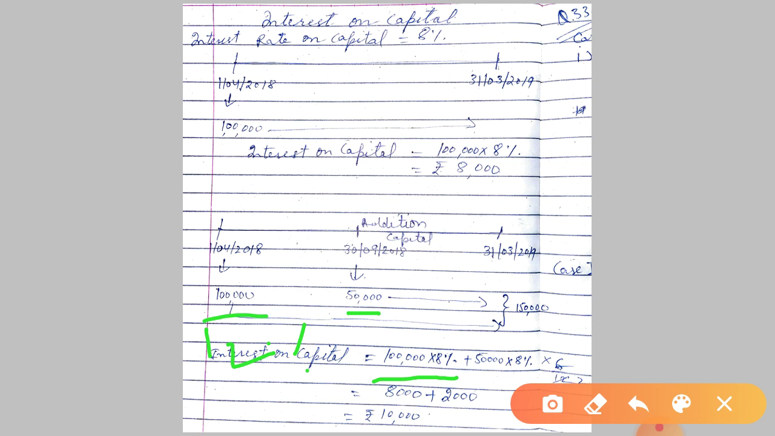Are you getting my point? This will be for 6 months. Here I have taken the time period as 6 months because the additional capital has been introduced at this date. So the total interest will be, with an addition sign, 1 lakh into 8% plus 50,000 into 8% into 6 by 12. So 8,000 plus 2,000. So total interest will be 10,000. I hope this is clear to you.